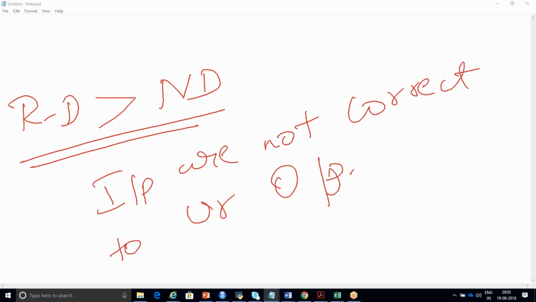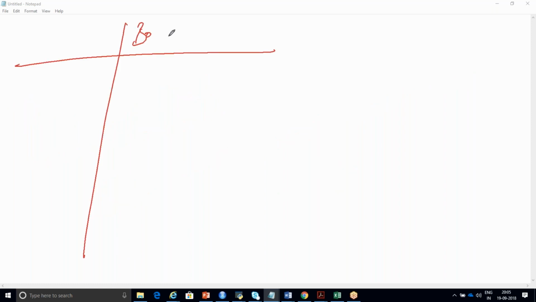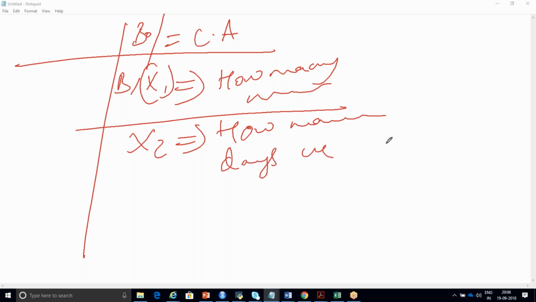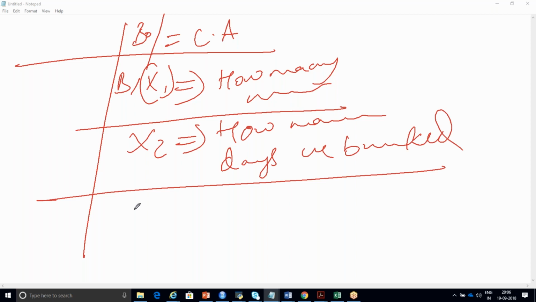For example, your beta naught is college admission, and your beta 1 will be something, and x1 will be how many movies did you watch. Your x2 will be how many days you bunked classes. Or a third variable, how many internals did you bunk.